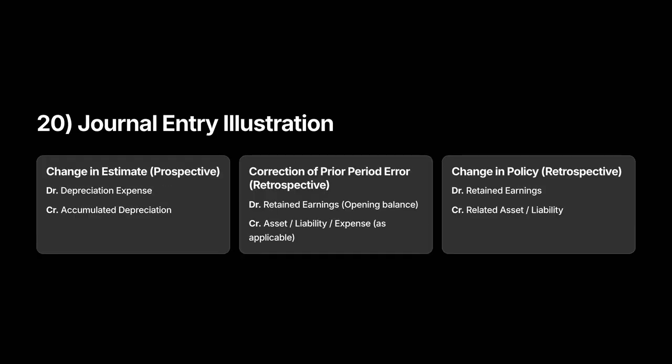Journal entry illustration. Here are practical journal flows you'll use. Change in estimate, prospective: debit depreciation expense, credit accumulated depreciation. Correction of prior period error, retrospective: debit retained earnings, opening balance, credit asset, liability, or expense, as applicable. Change in policy, retrospective: debit retained earnings, opening balance, credit related asset, liability. Always narrate entries clearly. Explain the reason and the period affected.